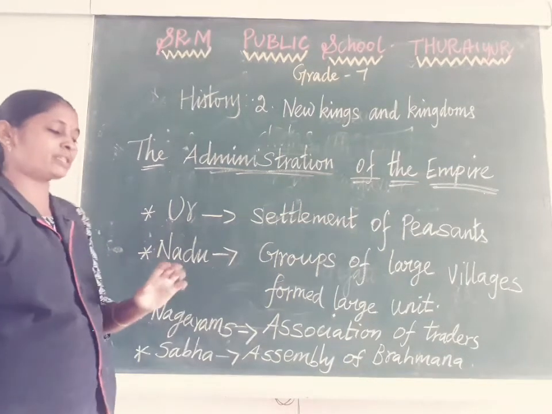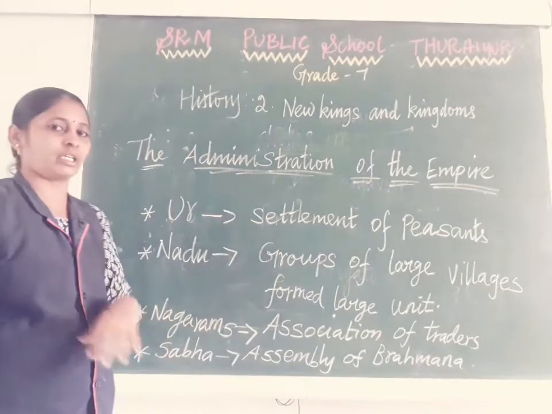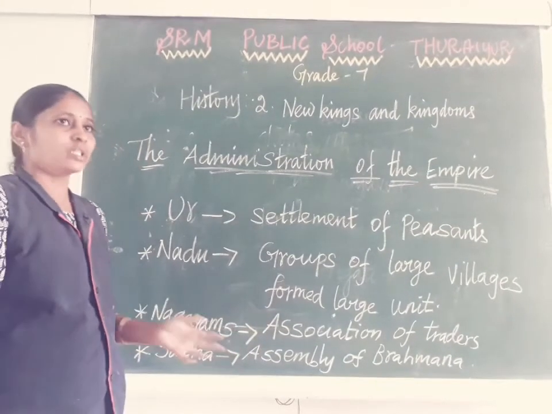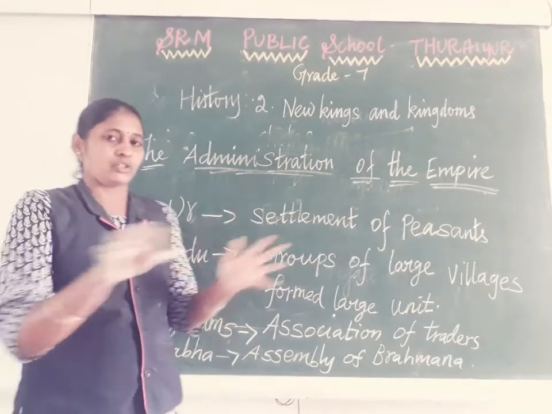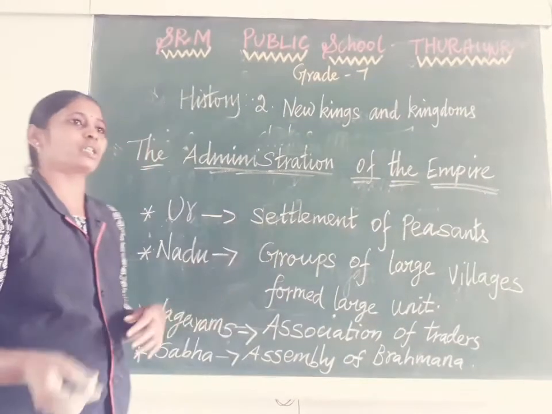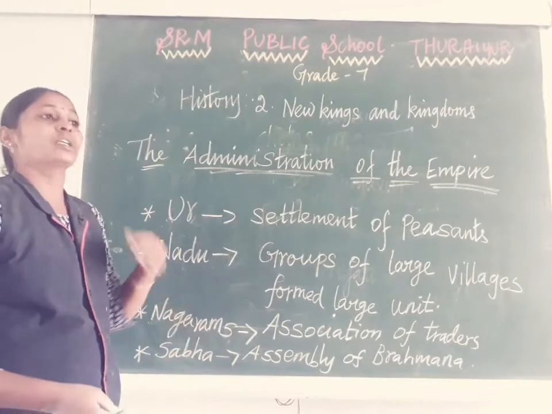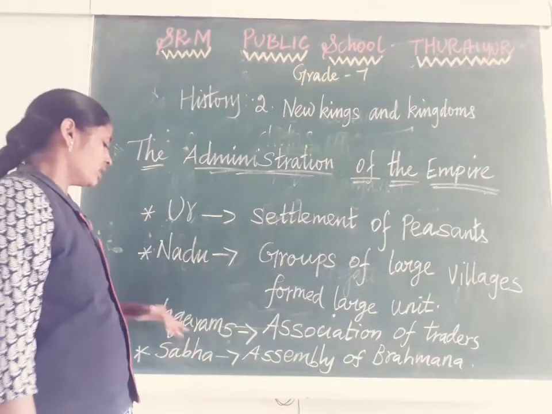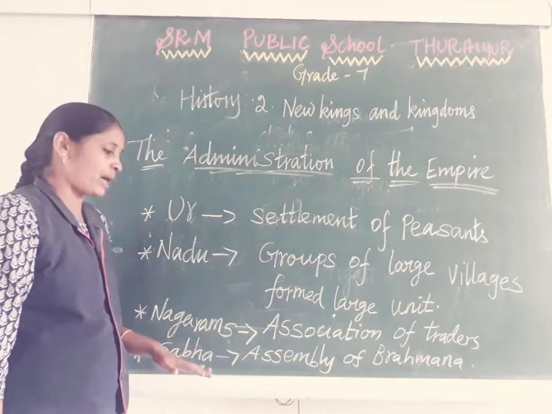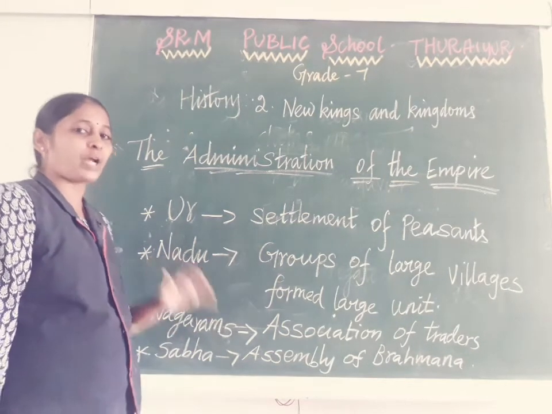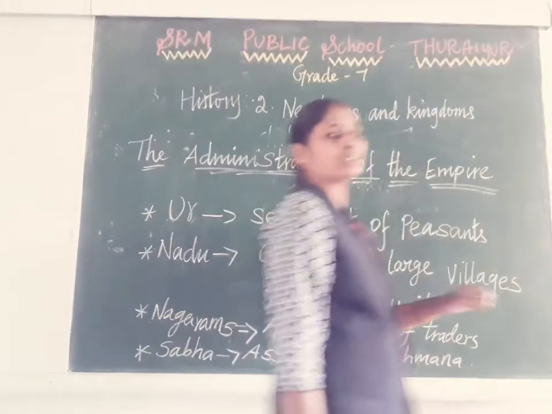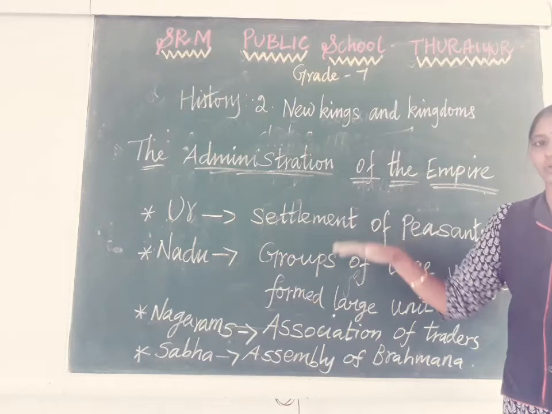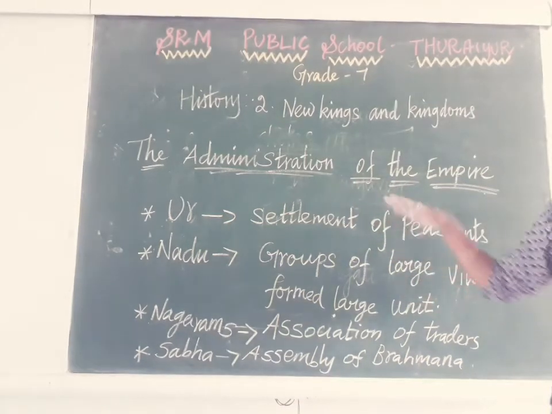Next is Naharam. Naharam means the association of traders. In the Chola dynasty, a variety of traders made associations, and with the help of that association they did trading. That association was called Naharam. Next is Sabha. Sabha means the assembly of Brahmins. So each one plays an important role in administration.